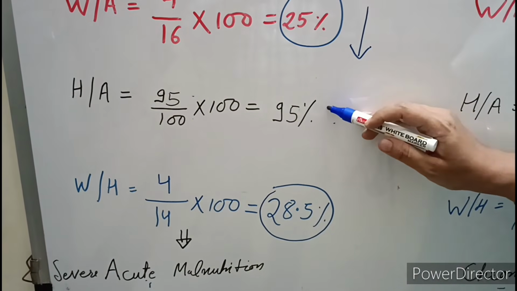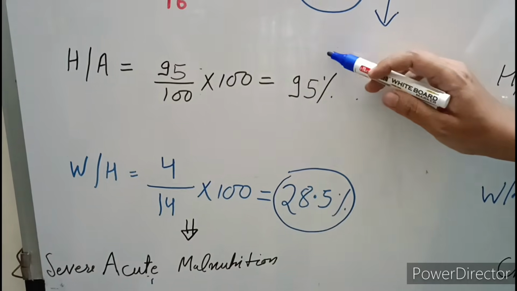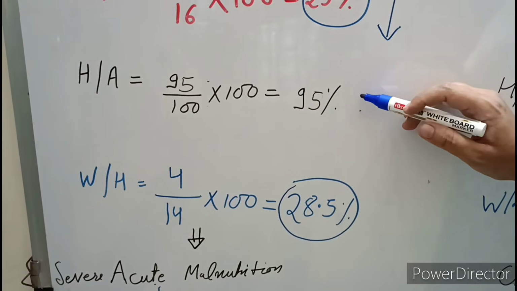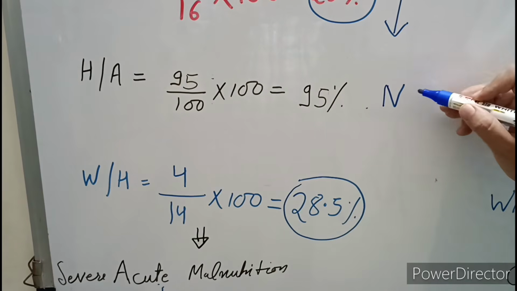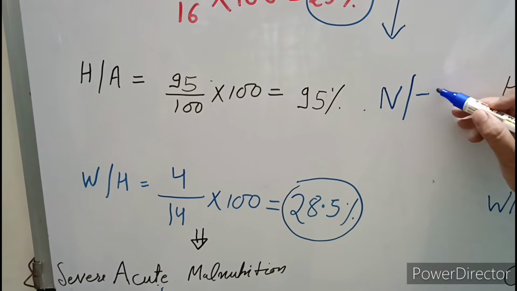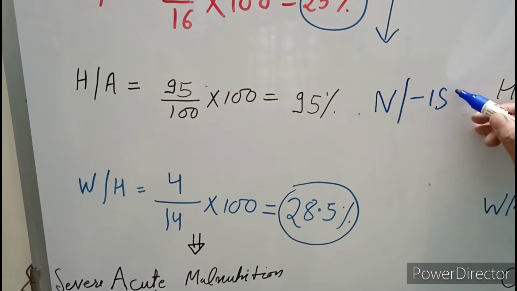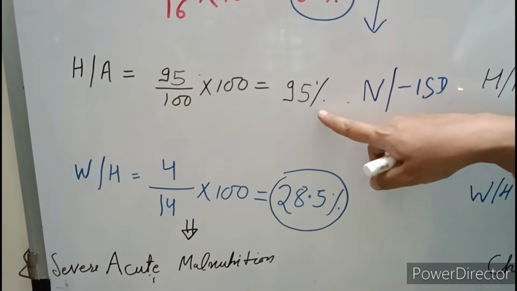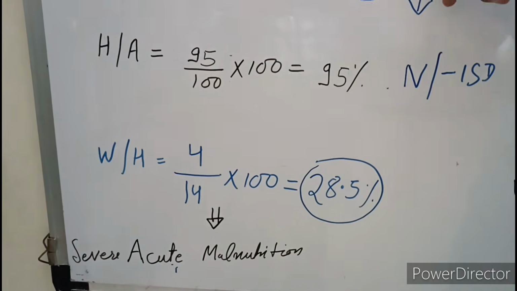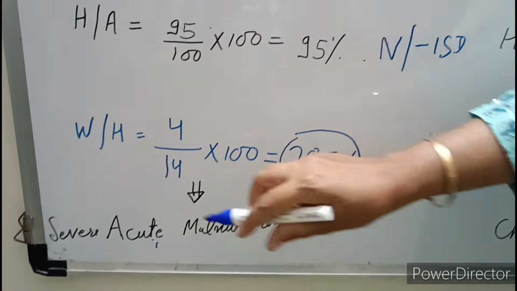So for the girl child at 4 years age, this is either normal or in -1 SD. We can consider it either normal or in -1 standard deviation when you see the table for the height for age according to the age and gender.